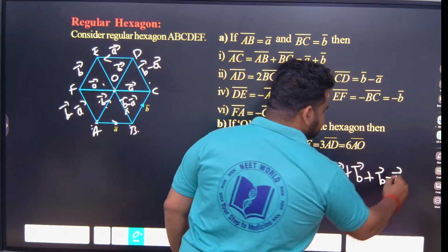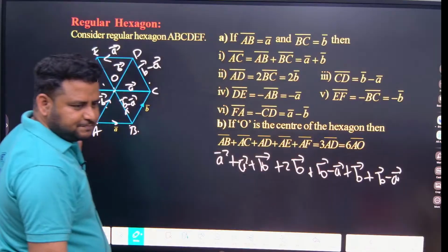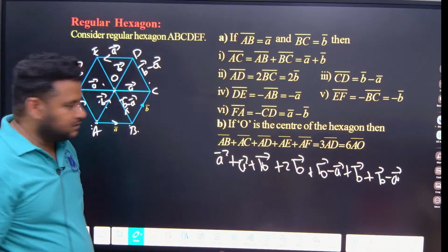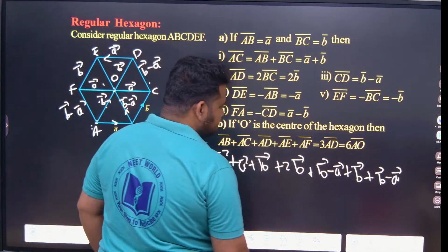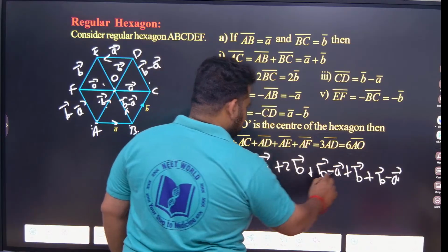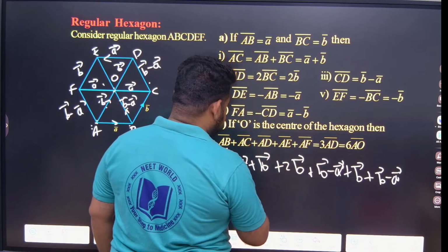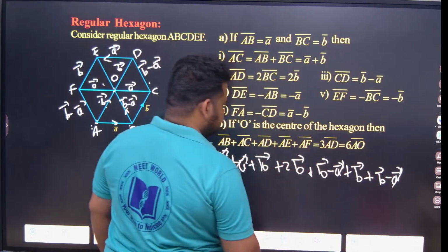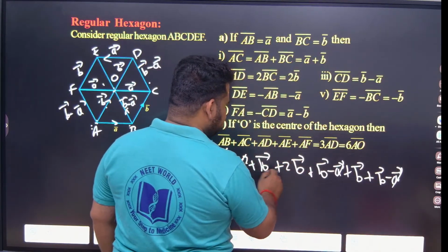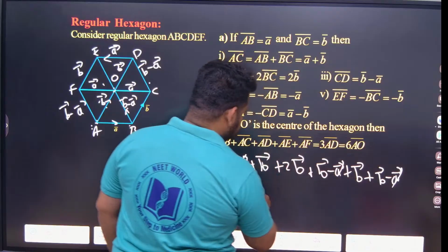AF will be what? B minus A. FA will be minus B, minus of B minus A. AF will be B minus A. Now see what I can cancel. A minus A. Okay. A minus A. B plus 2B, 3B, 4B, 5B, 6B. I am getting what? 6B.